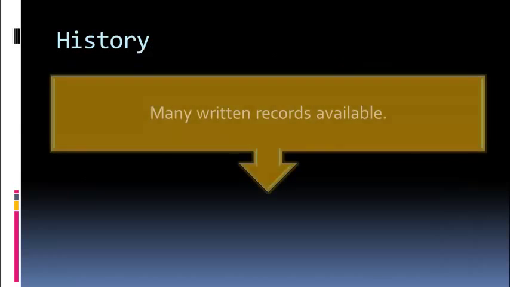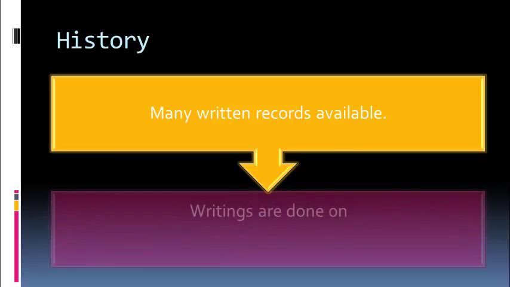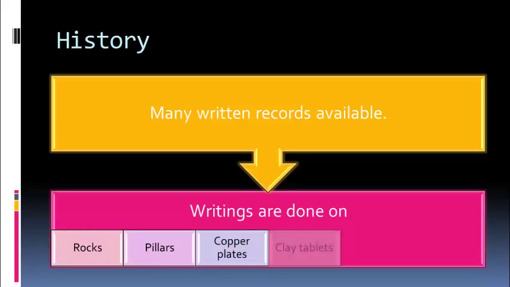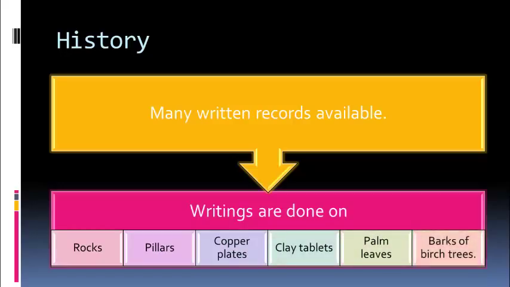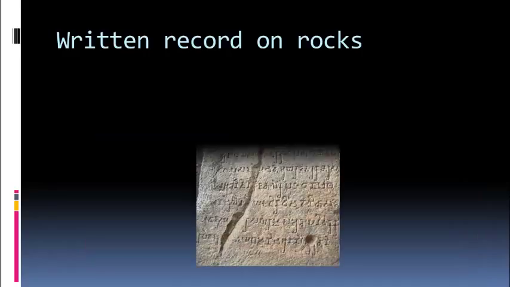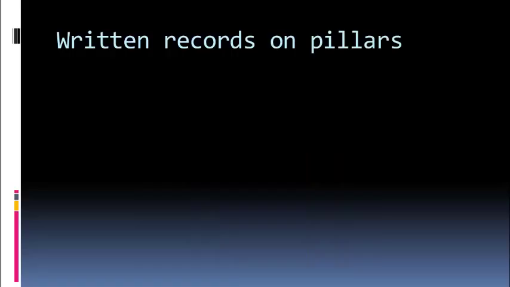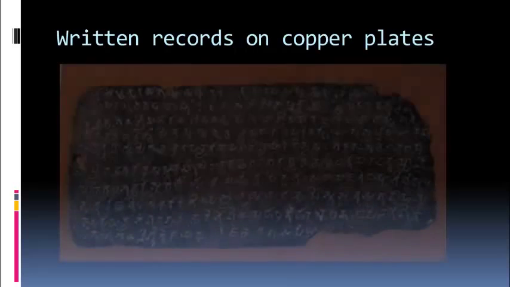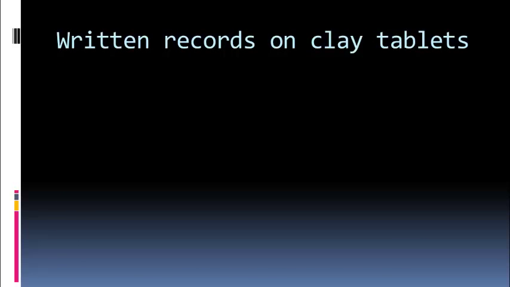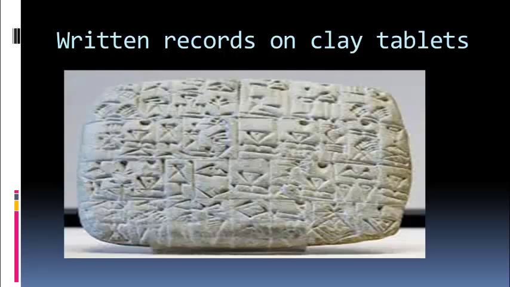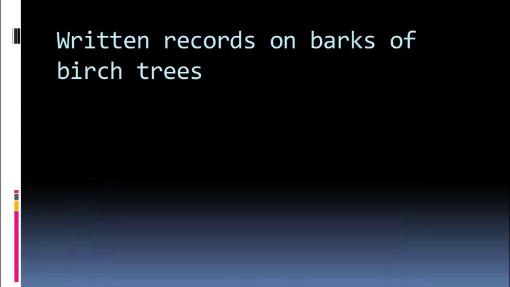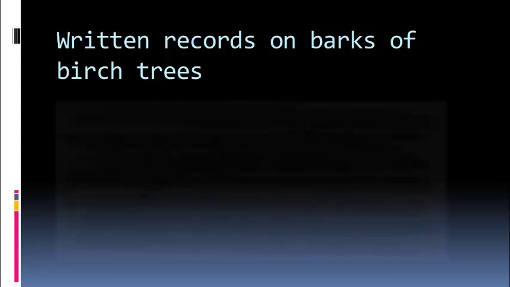History. Many written records are available. Writings are done on rocks, pillars, copper plates, clay tablets, palm leaves, and barks of birch trees. Written records on rocks. Written records on pillars. Written records on copper plates. Written records on clay tablets. Written records on palm leaves. Written records on barks of birch trees.